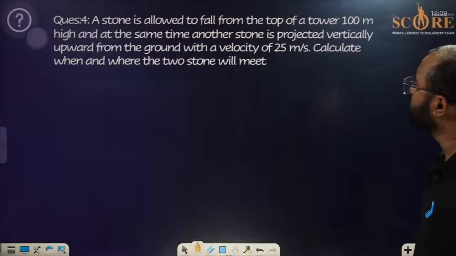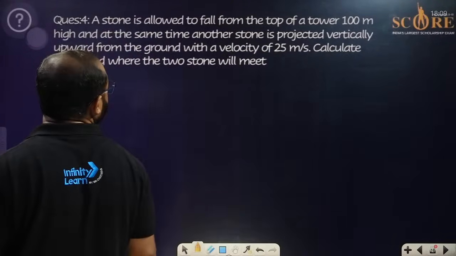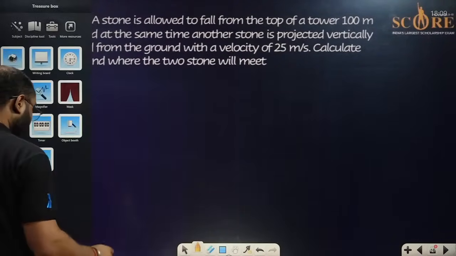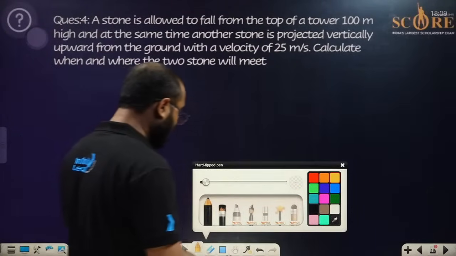Chalo, let us move to this particular question. What do you think about this? What have you understood about this, people?